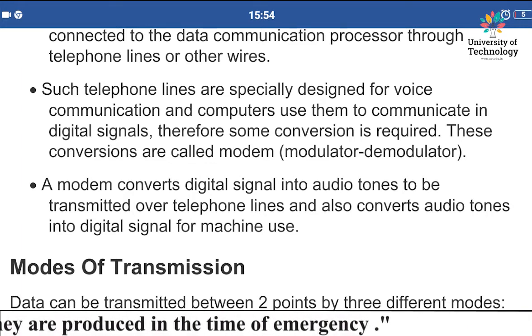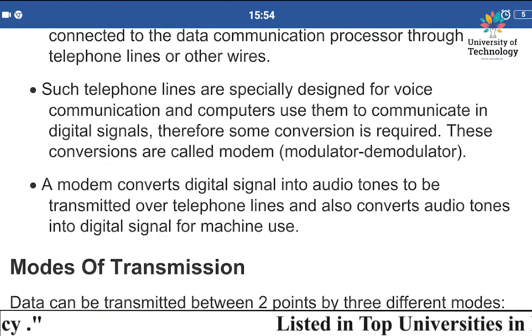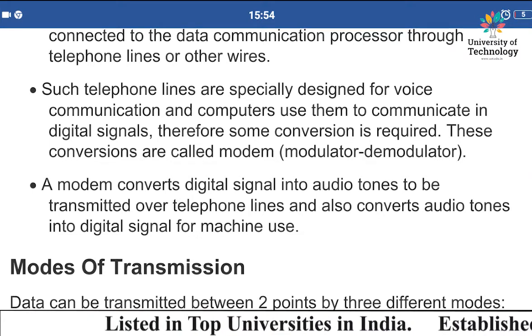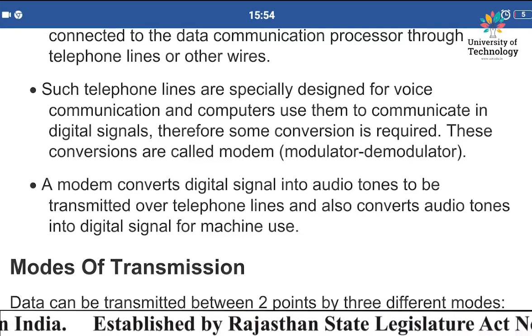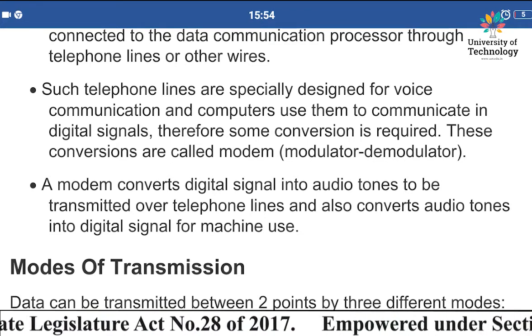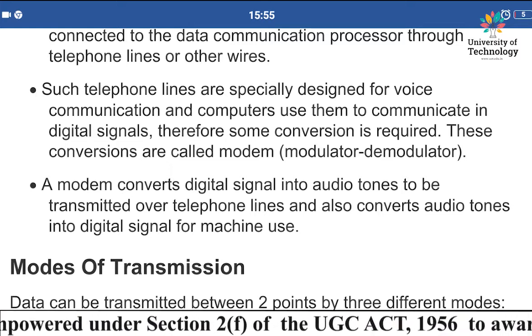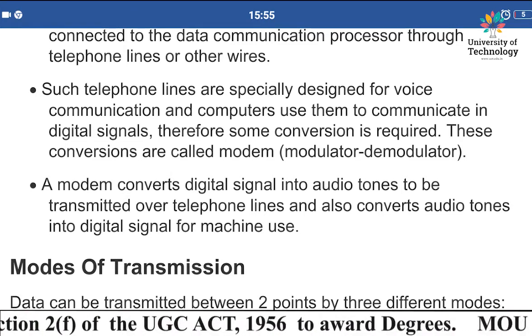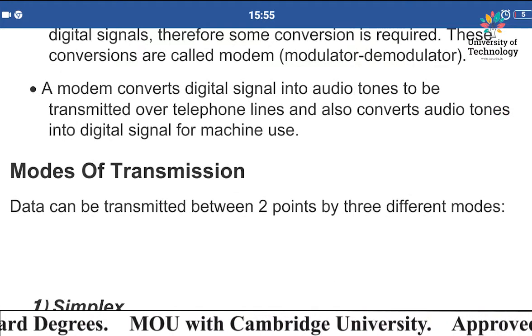convert audio into digital, and when we need to send the data from the computer to the telephone line, then we need a certain device by which we can convert digital signals into audio signals. So for this purpose we use a modem, that is modulation and demodulation. First it does the job of modulation, and afterwards it demodulates the same signal. Now the modem is clear to you.